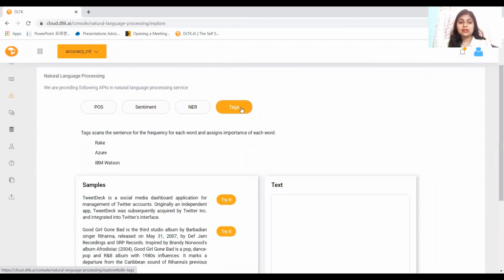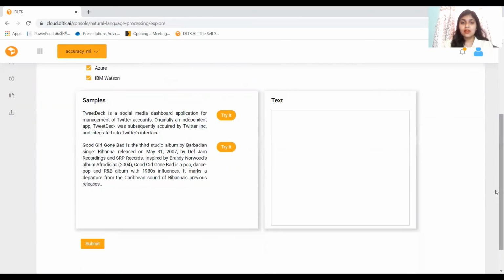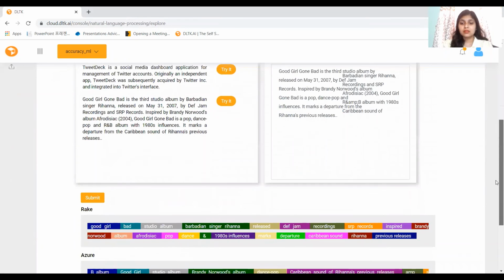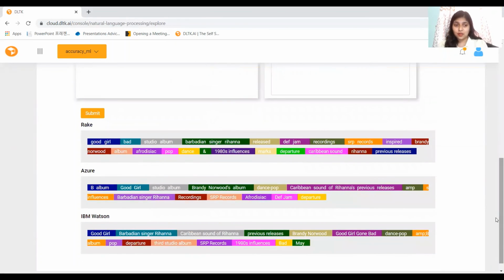Moving to tags. This extractor is used for extracting keywords from a paragraph. This would enable you to get tags from a paragraph. When it comes to manual process, it takes a large amount of time for the user to do this. But with Deep Learning Toolkit, with just one click and selecting the software, you can get the desired output. Give the input and click on Submit. The output is as follows.